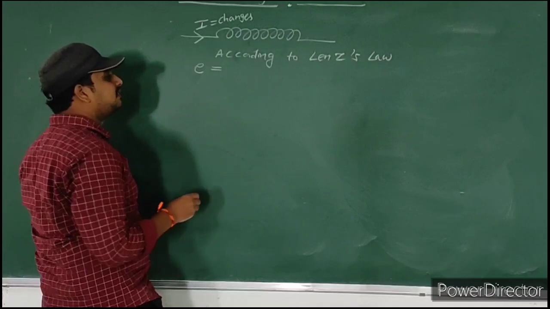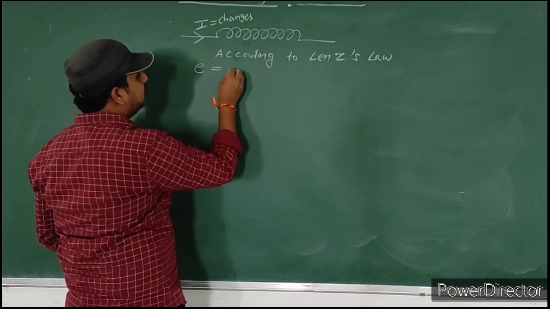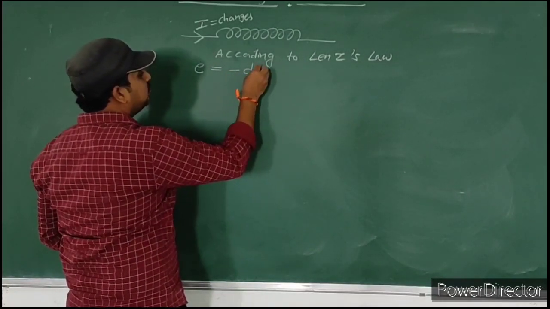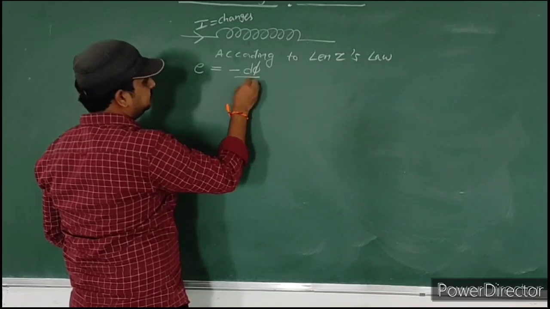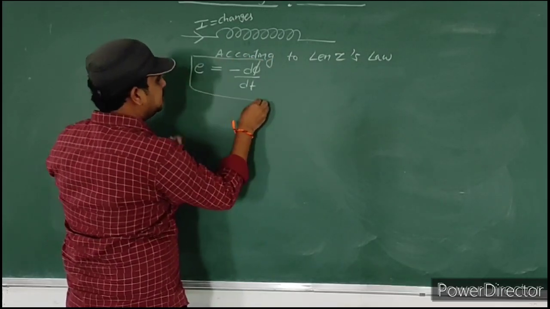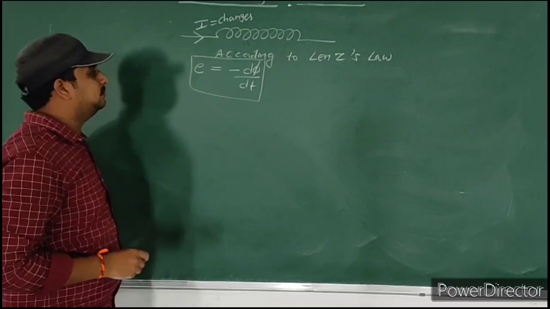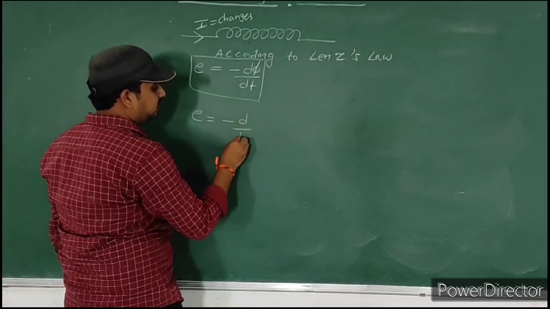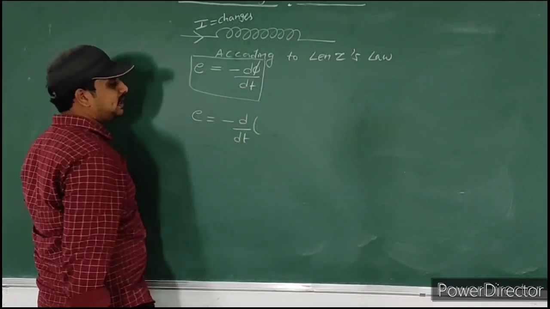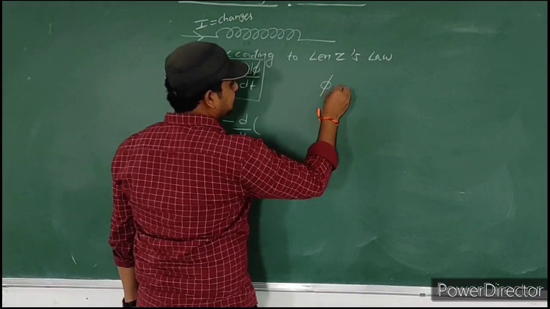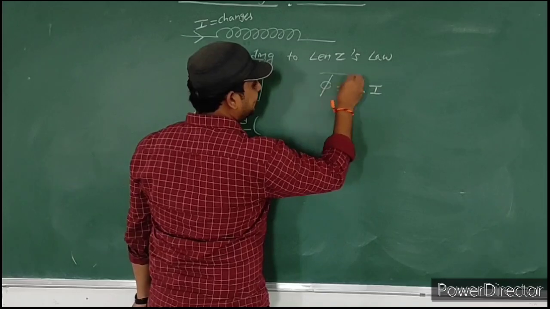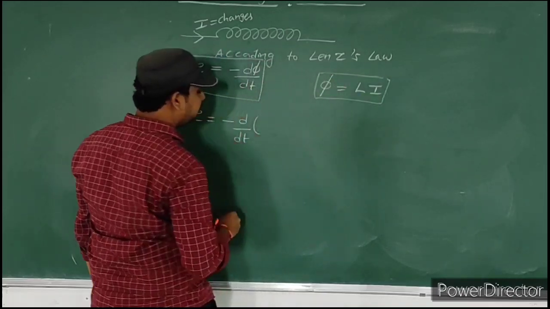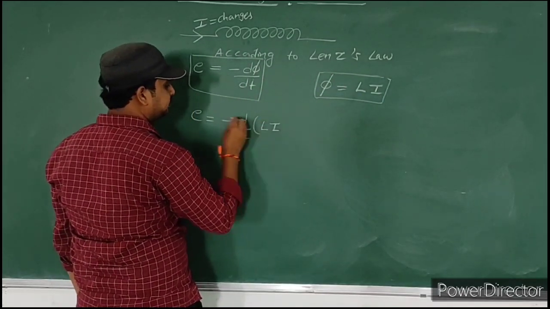According to Lenz's law, E is equal to minus d phi by dt. So here E is equal to minus d by dt of phi, and you know already flux is equal to self-inductance into current, so we write L into I.